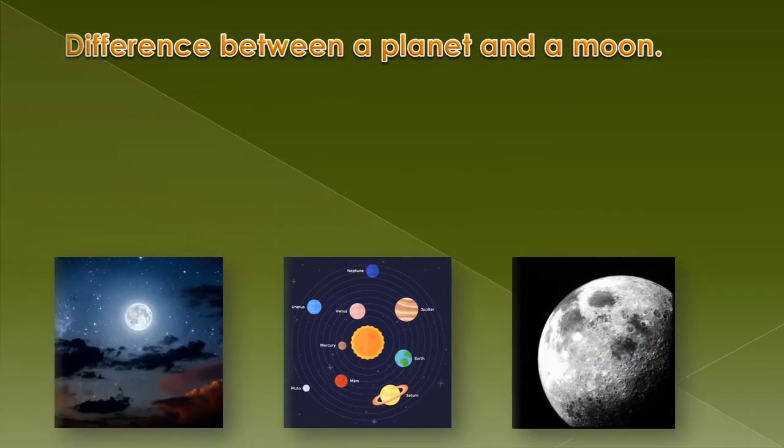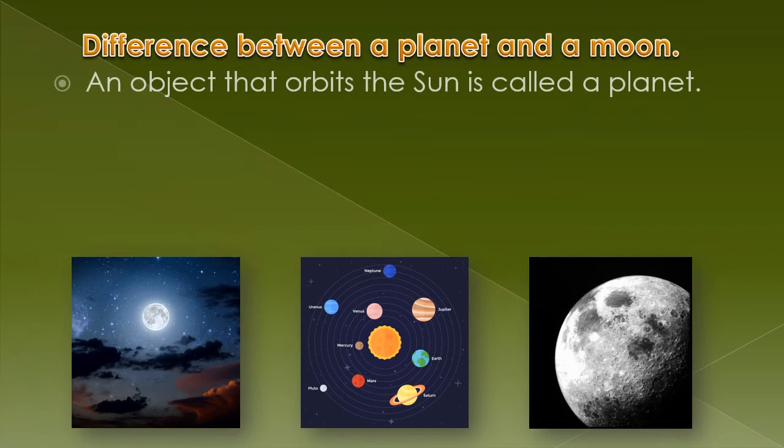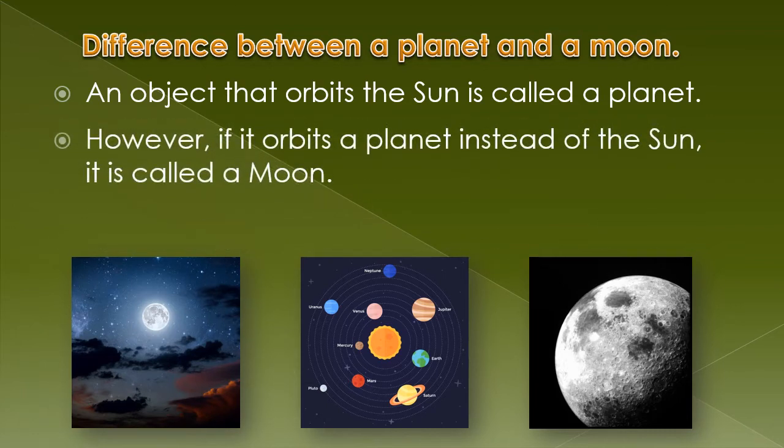Dear students, now we are going to learn about the difference between a planet and a moon. Now, what is a planet? An object that orbits the sun is called a planet. However, if it orbits a planet instead of the sun, it is called a moon.